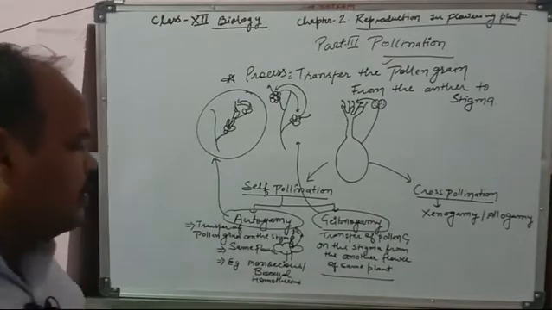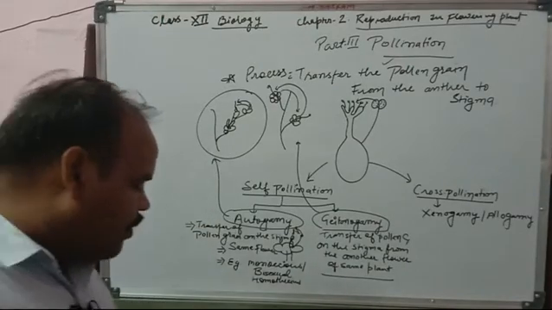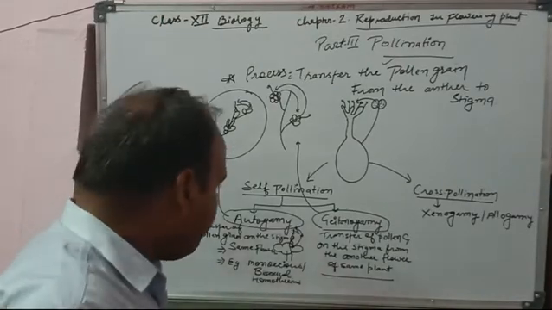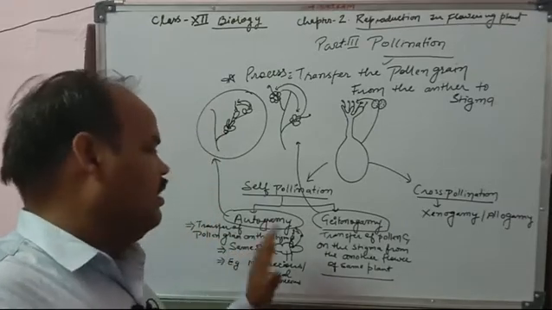So that is the self pollination which is performed as autogamy and geitonogamy.